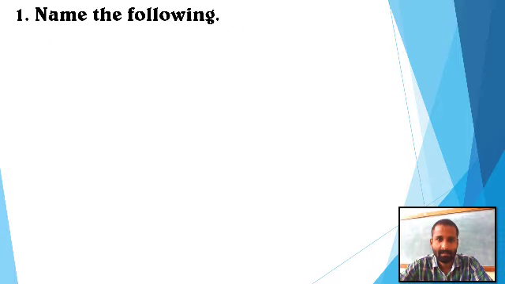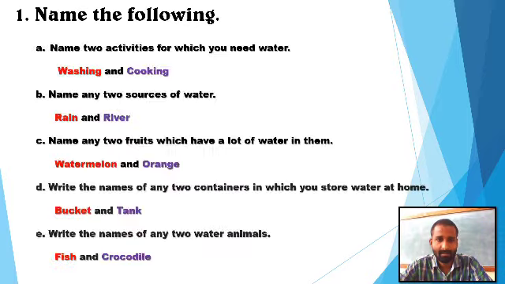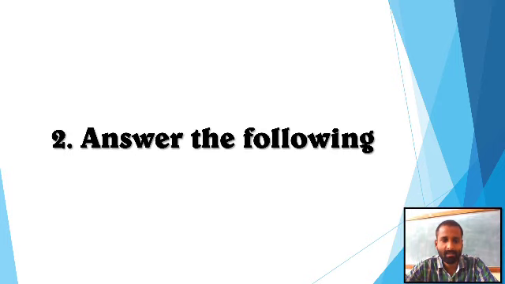Let's revise. Name the following. First question. Name 2 activities for which you need water. Washing and cooking. Name any 2 sources of water. Rain and river. Name any 2 fruits which have a lot of water in them. Watermelon and orange. Write the names of any 2 containers in which you store water at home. Bucket and tank. Write the names of any 2 water animals. Fish and crocodile.